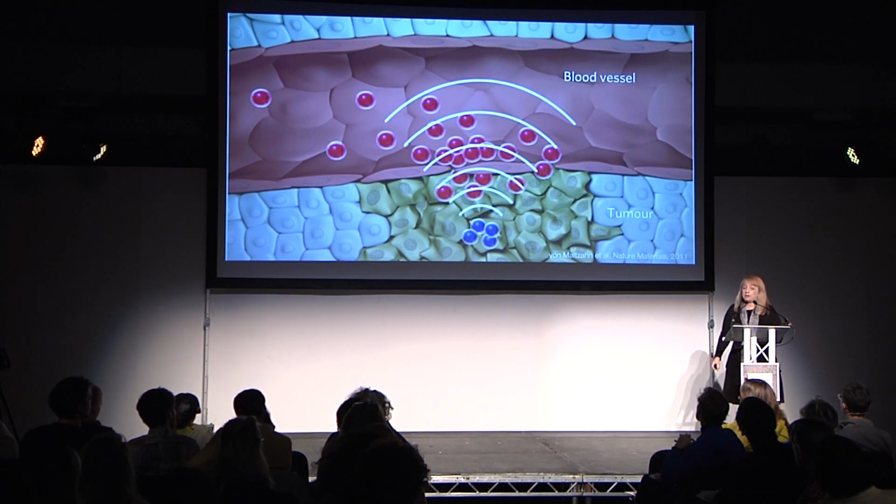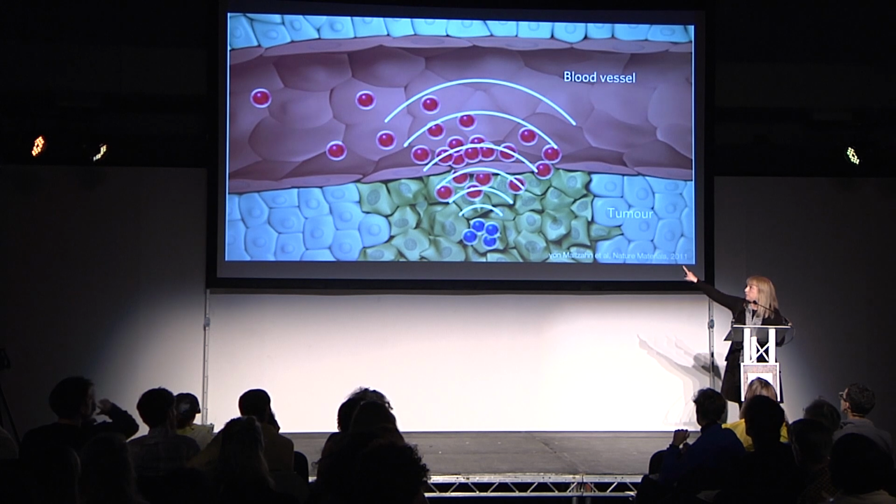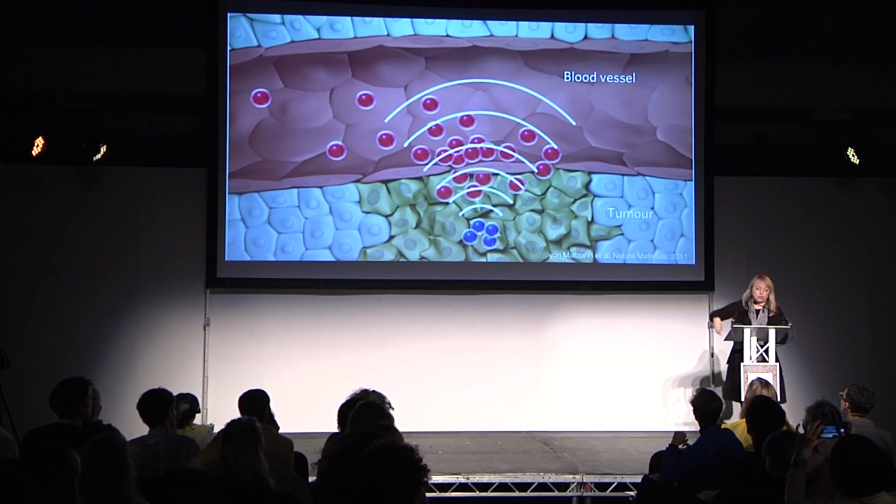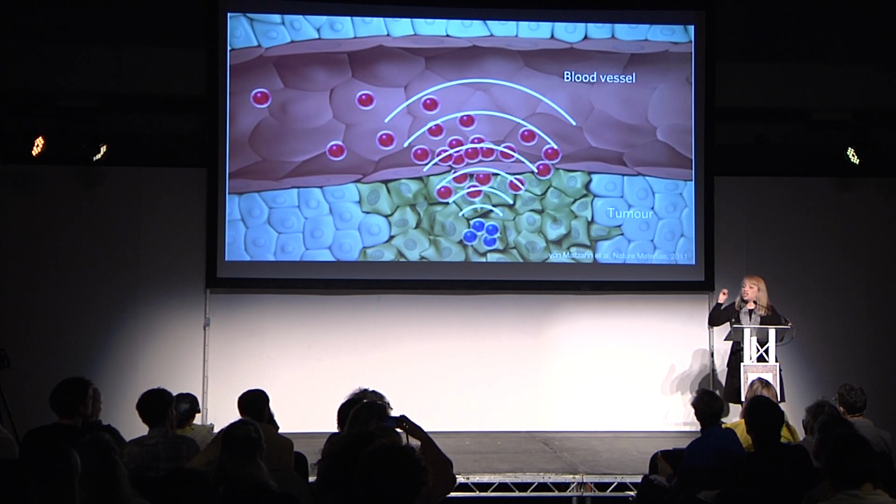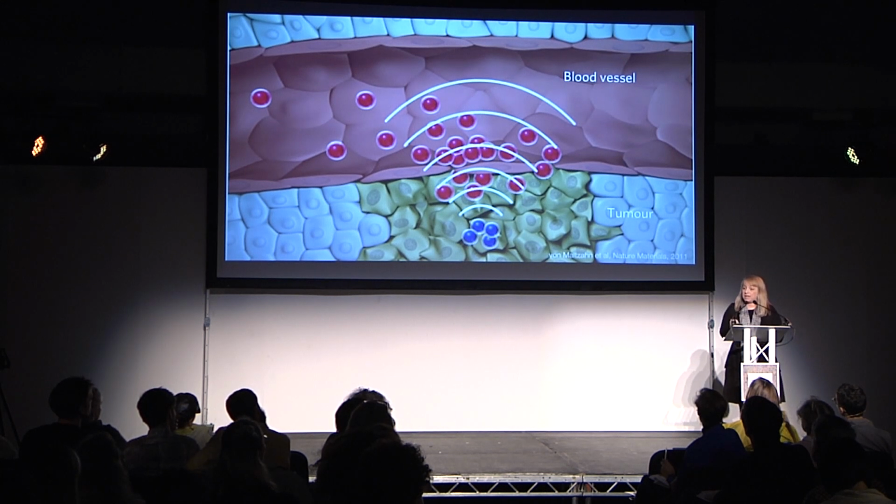So this here is work that was done in the laboratory where we had blue particles that came through the bloodstream, leaked out into the tumor, and these blue particles were made out of gold. So if you shine a laser on them, they vibrate, heat up, cause damage to the tumor tissue. And then we have these pink particles that were fatty bubbles, essentially with a drug in them.